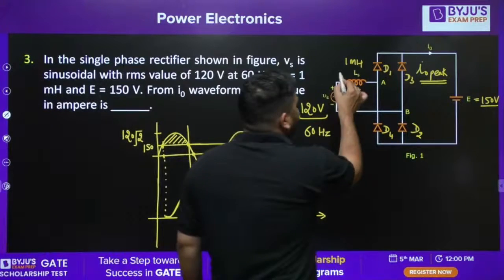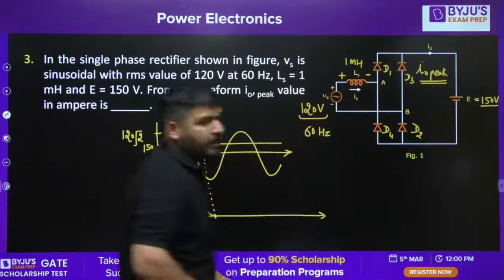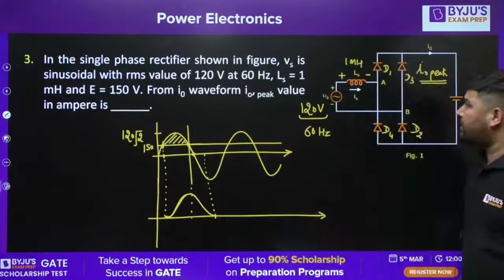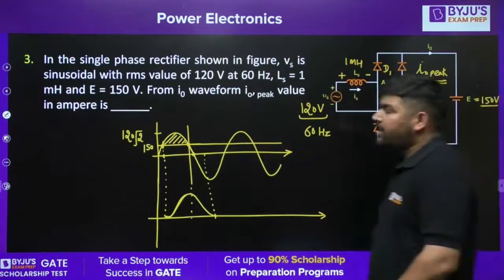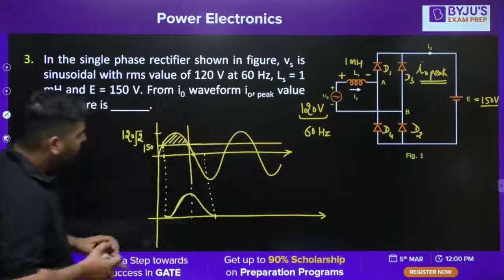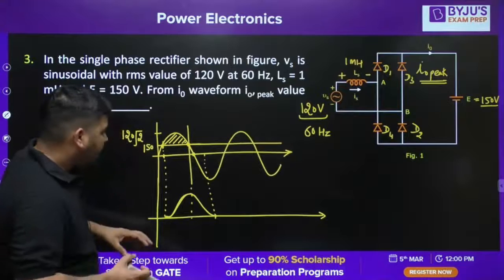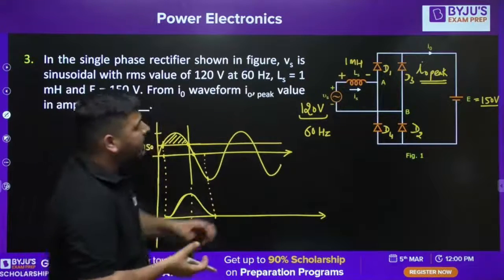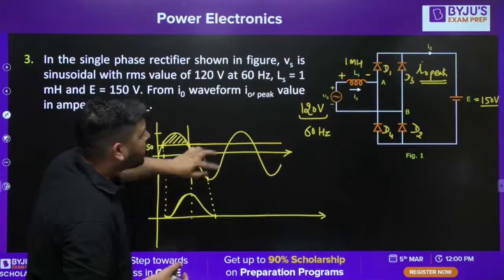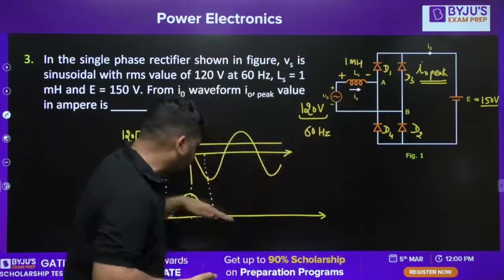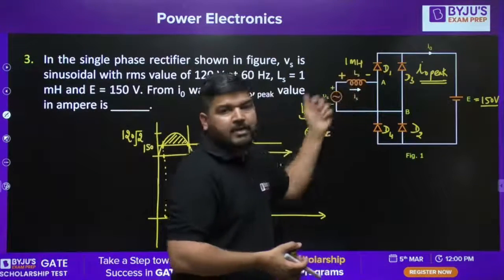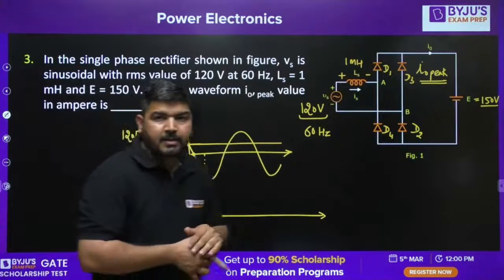Now, if we can plot the voltage across this inductor, then it is easy to calculate the peak value of the inductor current. Now, how to calculate the peak value of inductor current? Tell me, guys. Because we know that, let's say at this instant, again D3, D4 start conducting. What will happen is, again the voltage across the inductor will be positive and the current will start rising. Okay, but this time the current will be in reverse direction.